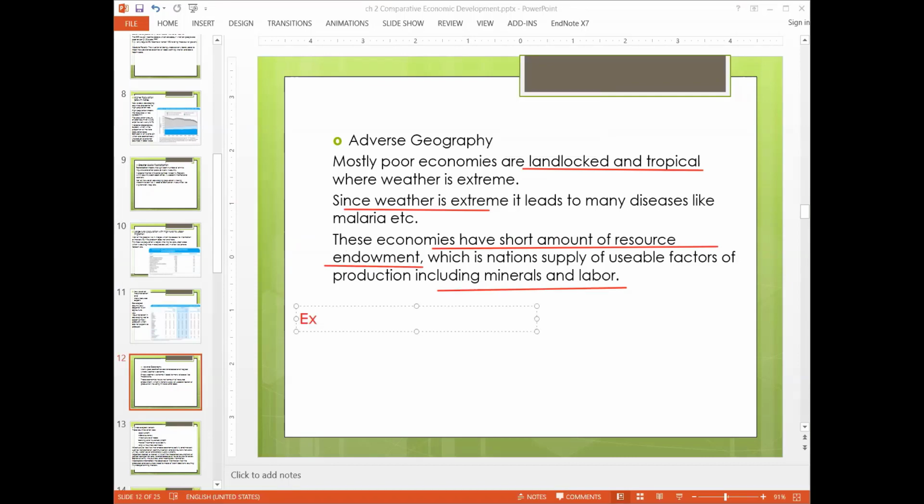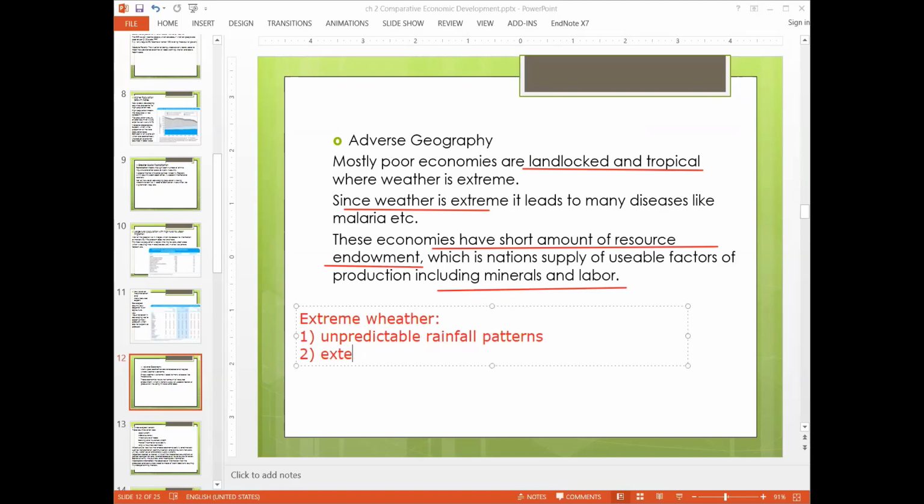Extreme weather will lead to problems like unpredictable rainfall patterns, which will hurt agriculture or water supply.